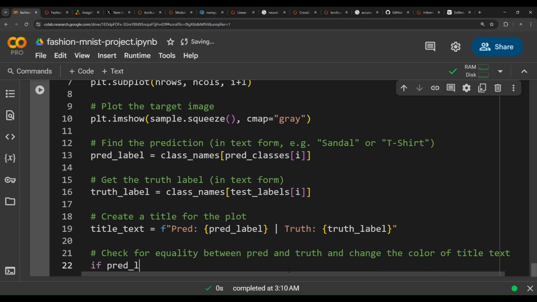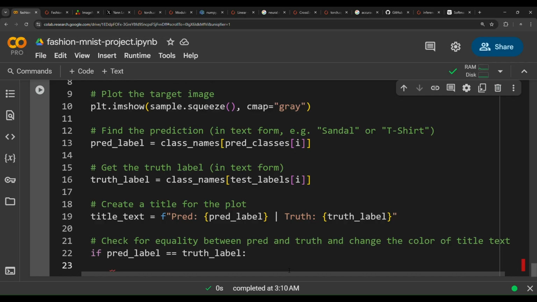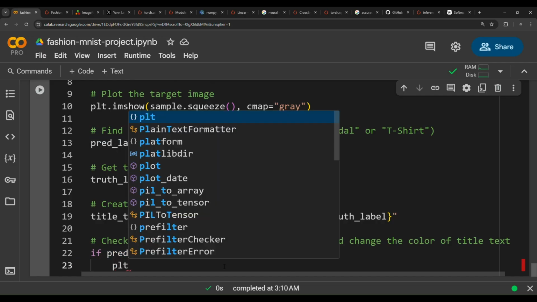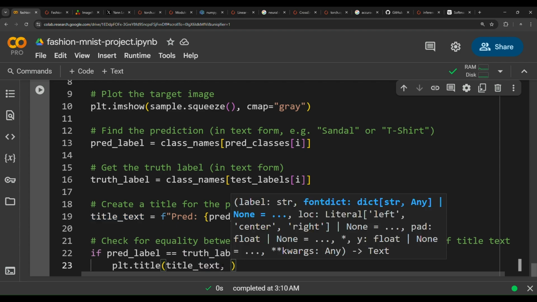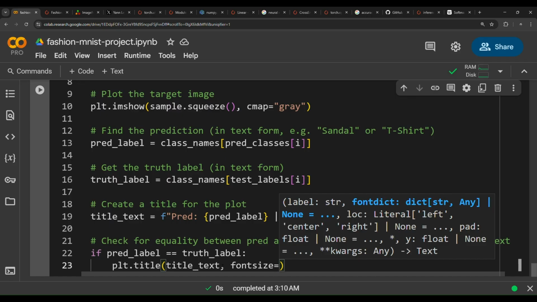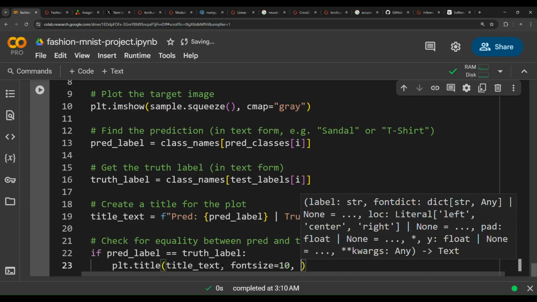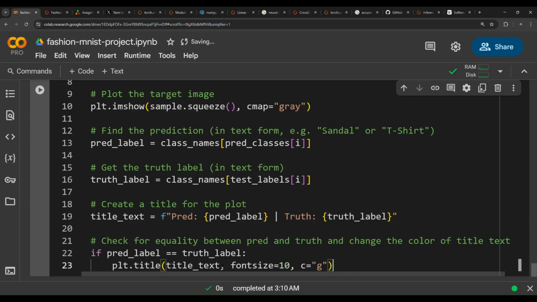So if pred label equals truth label, well then that's nice, the prediction matches the truth. We need to plt.title to set the title of the plot as title text, the name of this variable, comma, and then we will set the font size as 10, comma, color equals green.